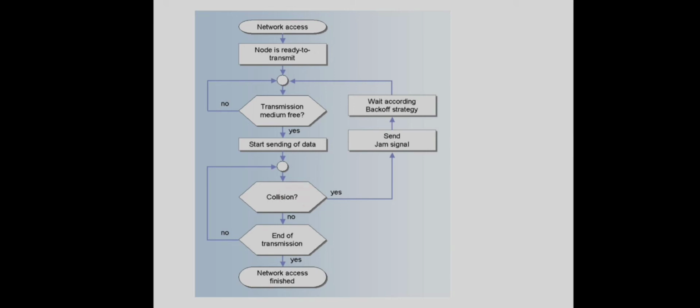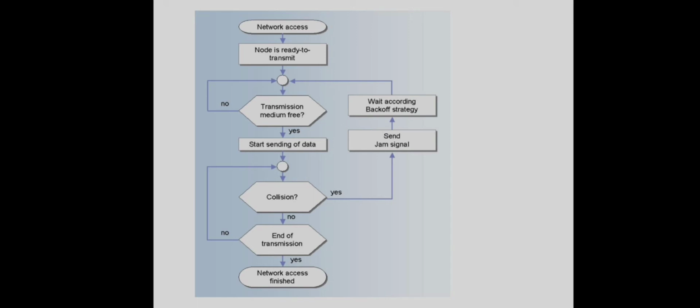Just for example, if bit 0 is represented using 0 volt, and suppose two stations are sending a 0 bit and their corresponding bits get collided. The resulting signal also will be 0 volt. There won't be any difference between the data sent and the data received by any station, right? So in such a case, collision cannot be detected. So a proper encoding scheme should be used to represent each normal bit. Then only a collision can be detected. We will see an example for that also.